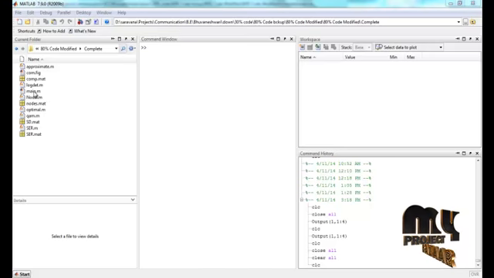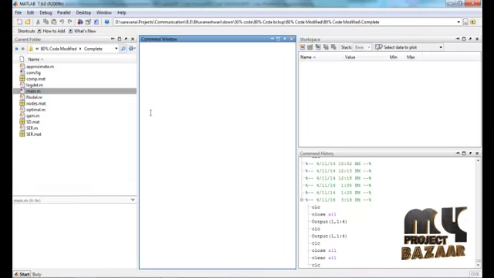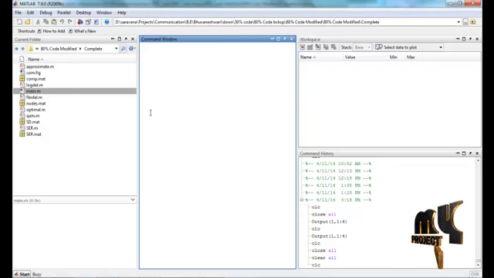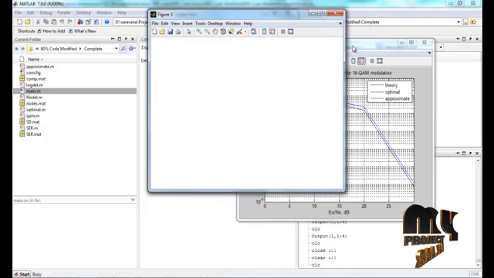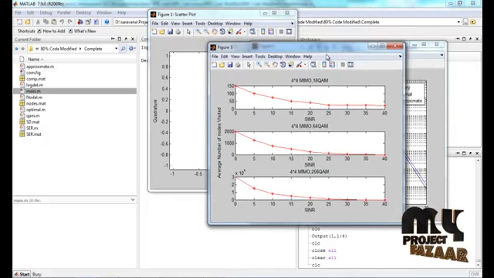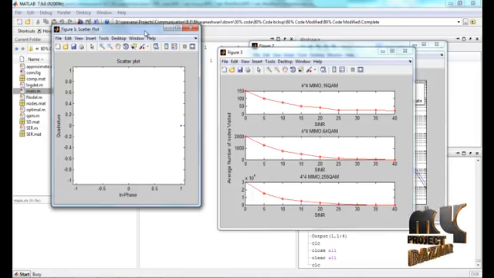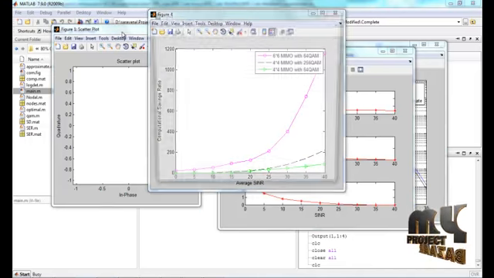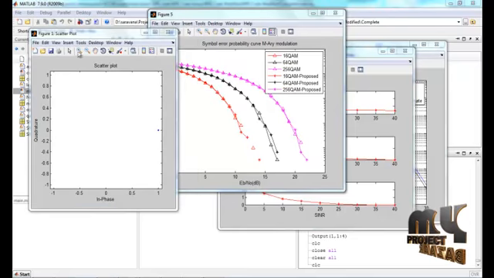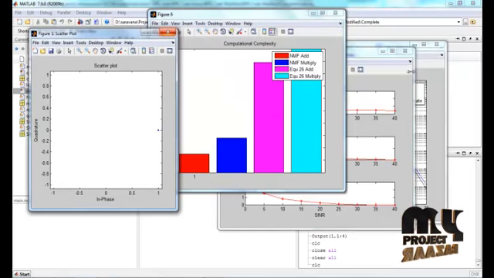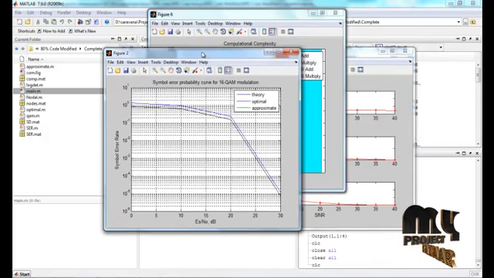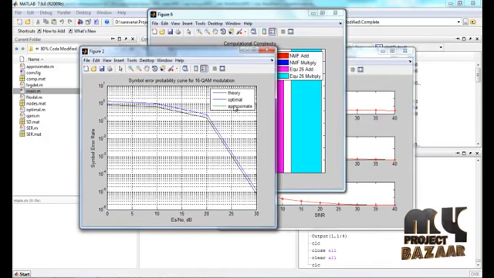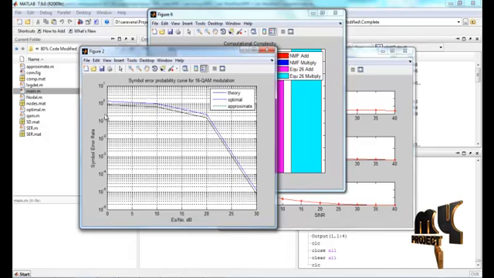Open the source code folder, run main.m file. Figure 1 shows the modulated scattering plot of the QAM modulation of the input signal vector. Figure 2 shows the symbol error probability for 16 QAM modulation. This is the theory, and the optimal and approximate decoding symbol error rates are shown here.